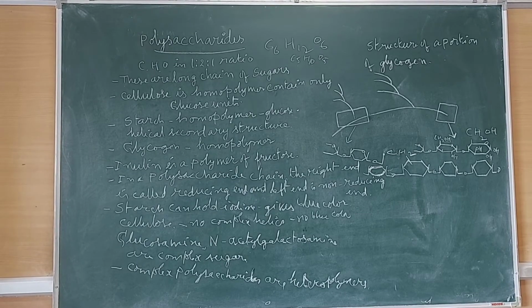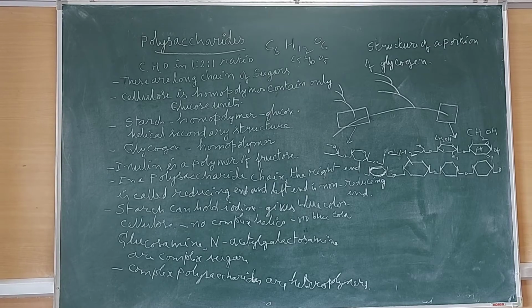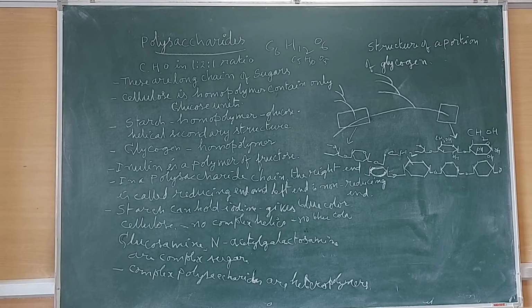Polysaccharides take part in the structural framework of cell walls in plants and the skeleton of animals. Structural polysaccharides are mainly of two types, chitin and cellulose. Chitin is the second most abundant organic substance.